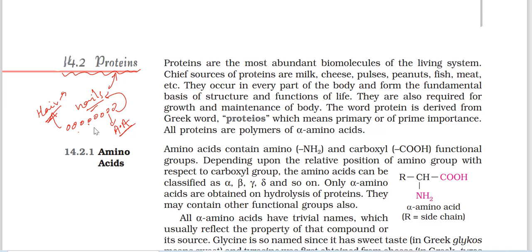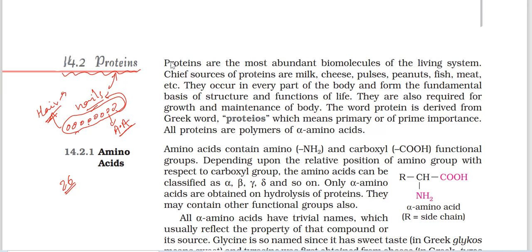Only these fixed amino acids are there, like in English only 26 letters are there. You can see this total news, total matter is written by arranging the letters in different order. A-M-I-N-O, this is the amino. A-C-I-D-S, this is the acid. Okay, so acid has a different meaning, amino has a different meaning. These amino acids are also arranged in different orders and make different parts of our body.